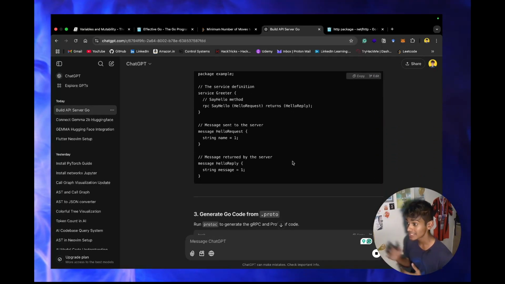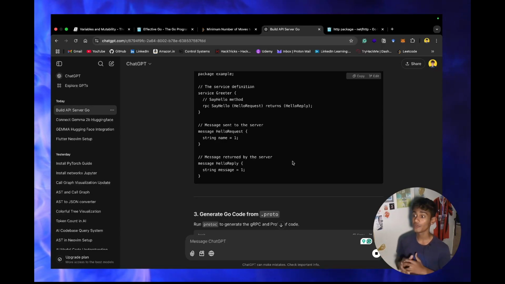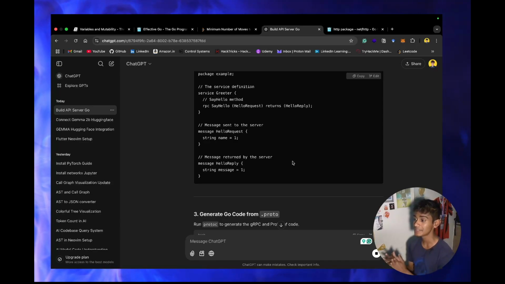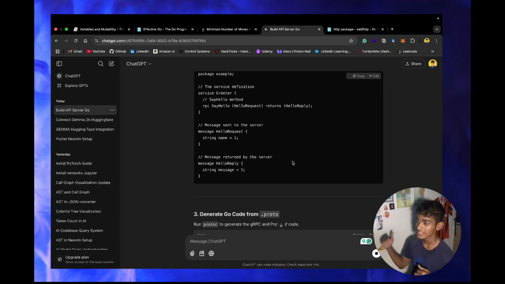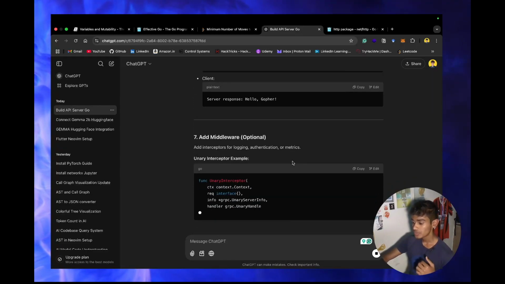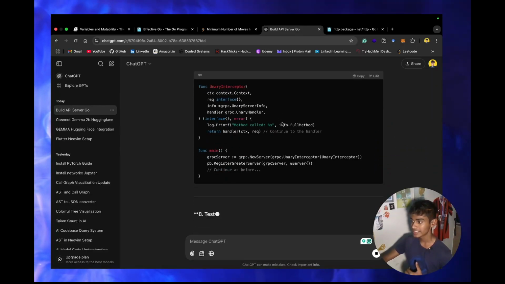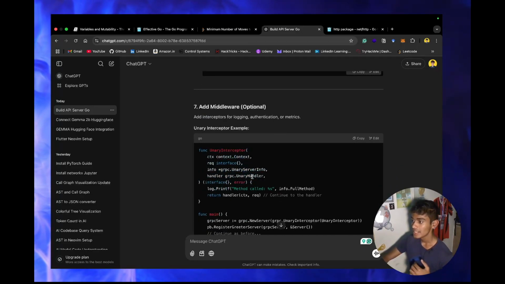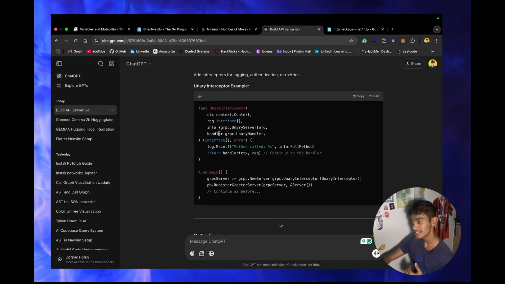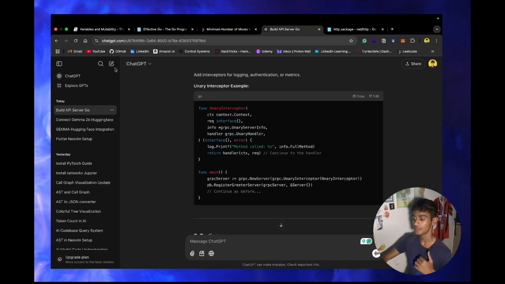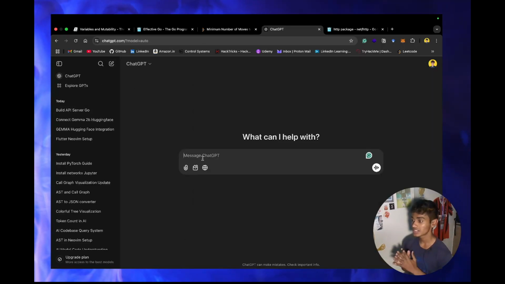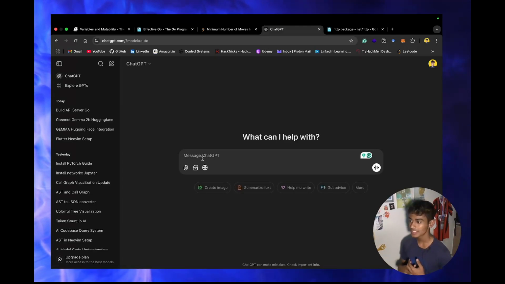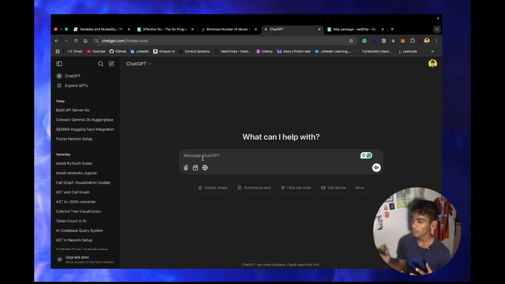This is something that is really tough to learn when you are in the docs itself. I think it's much better to come here and make ChatGPT a kind of mentor to teach you the basics of this language. And then once you understand how everything is working here, what kind of structure and methods ChatGPT is providing you and you are using here, I think then you can proceed with writing the real code. Now if you understand how API servers are implemented, how you can use gRPC, how database connections can work, you can go ahead and write most of the boilerplate code from ChatGPT itself.